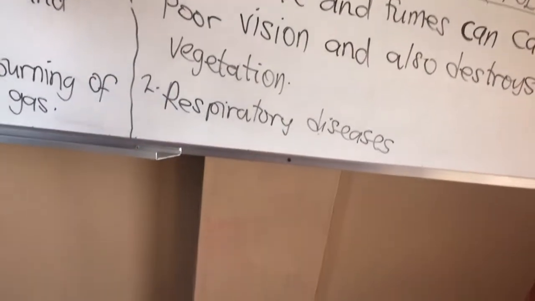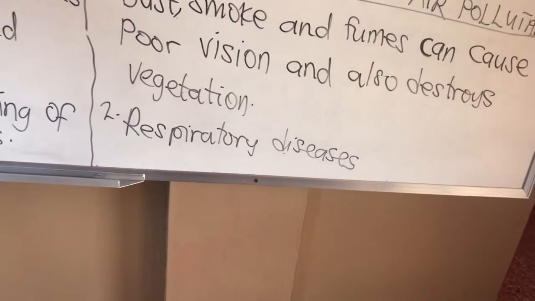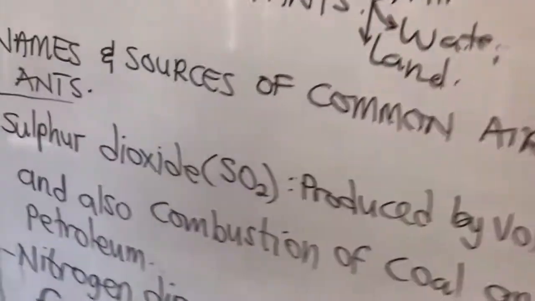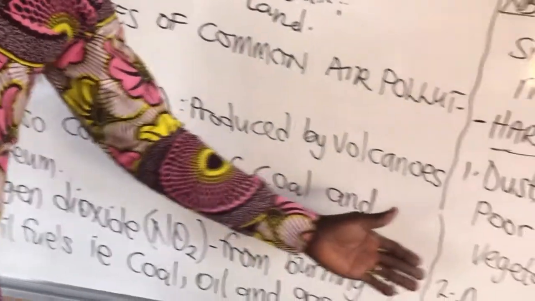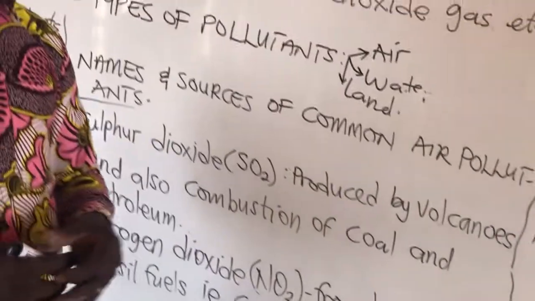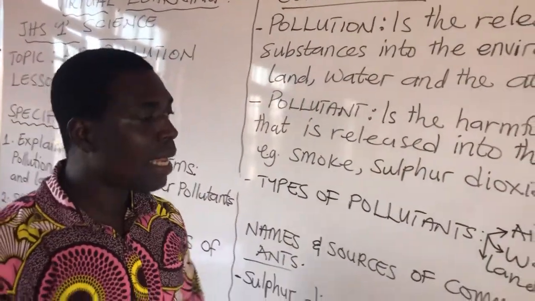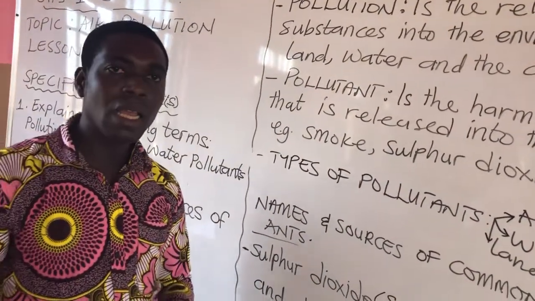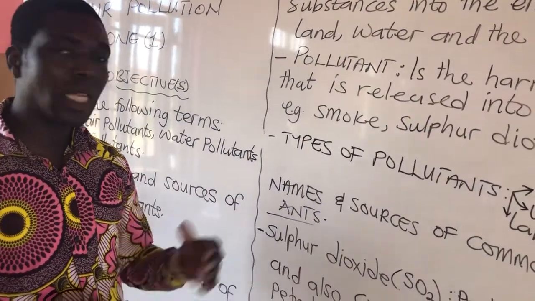Then the other side effect is that it causes respiratory diseases. As an example, sulfur dioxide. When sulfur dioxide is much in the atmosphere, it causes respiratory diseases, because we breathe the air that is in the atmosphere, and when we breathe it in, it can enter into the system to damage or block the various channels which control the respiratory system.